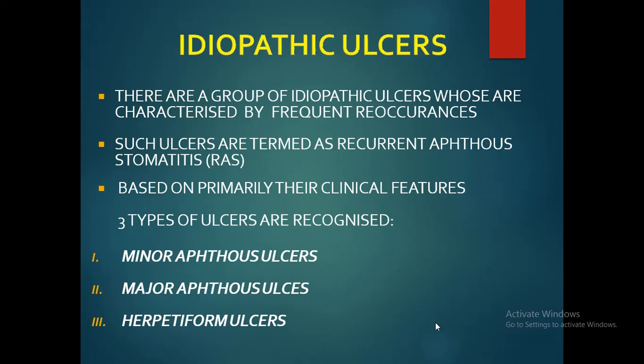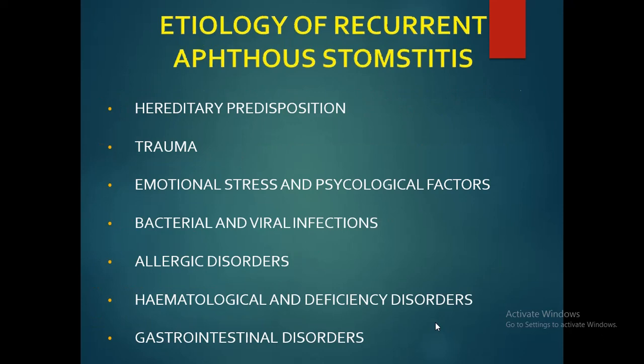And what are the idiopathic ulcers? These are a group of ulcers characterized by frequent recurrences, and such ulcers are termed recurrent aphthous stomatitis. Based primarily on the clinical features, there are three types of these ulcers. First is the minor aphthous ulcers, next the major aphthous ulcers, and third form are the herpetiform ulcers.